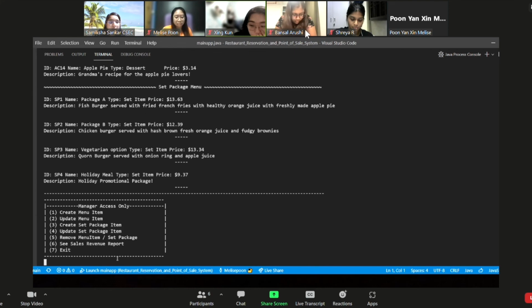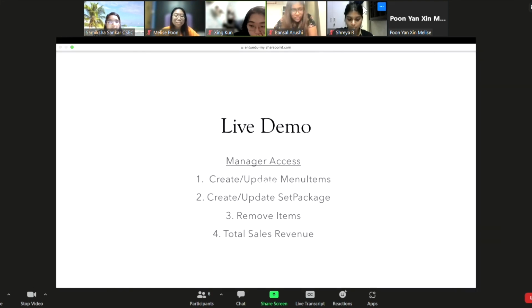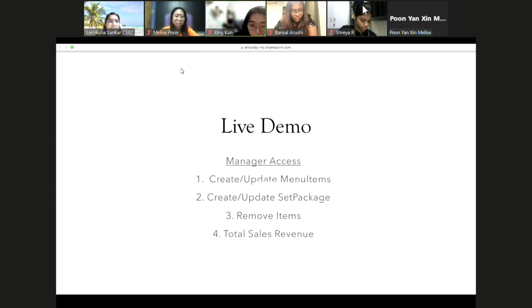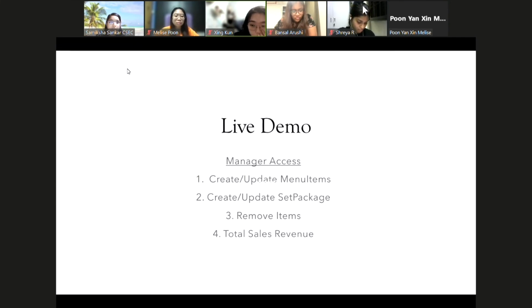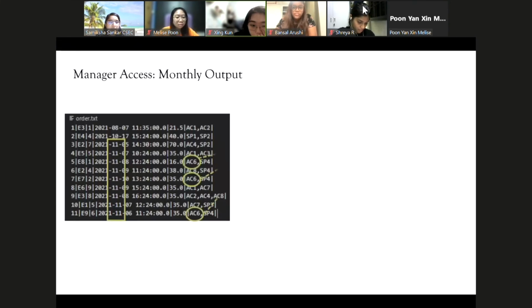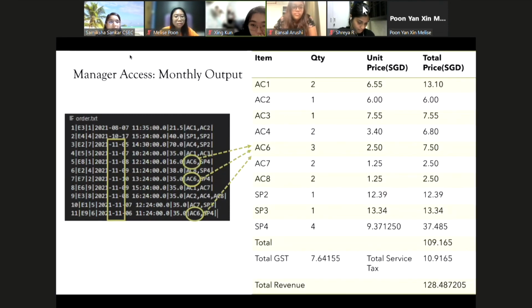Now, before I move on to the next portion, I would like to explain the total sales revenue and how it works. For that, we need to calculate what it is and see the correct output manually. Depicted on your screen is the flat file orders text file. Firstly, filter the dates that are of the month November, the 11th month. Count the number of instances of a particular item that appears. For example, in this case, AC6 appears 3 times. Tabulate it in a table and calculate the total revenue, the GST, the service tax, and finally the total revenue.